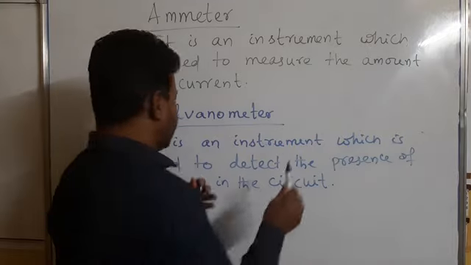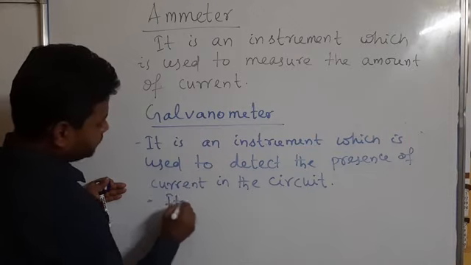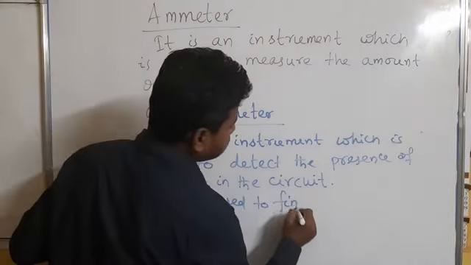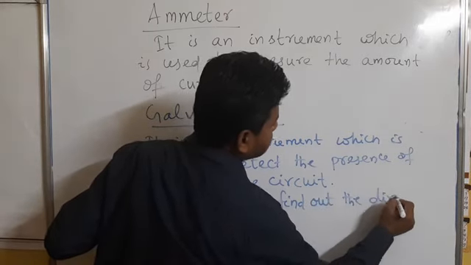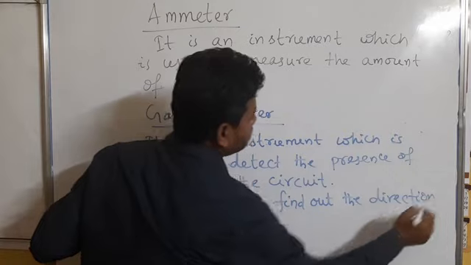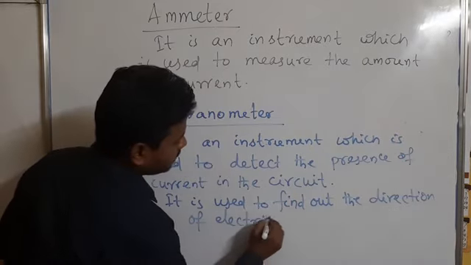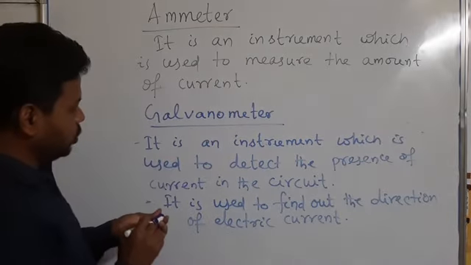It has another application, that it is used to find out the direction of electric current. If you want to find out the direction of electric current, then you have to use a galvanometer.